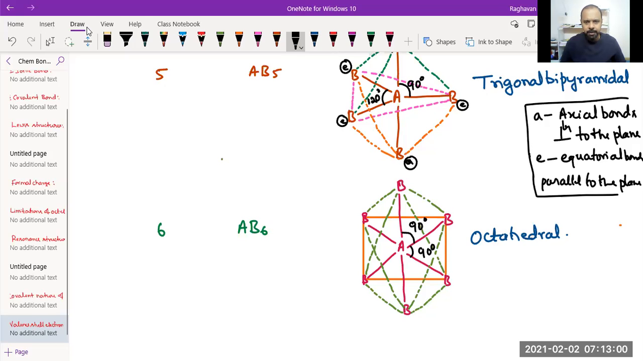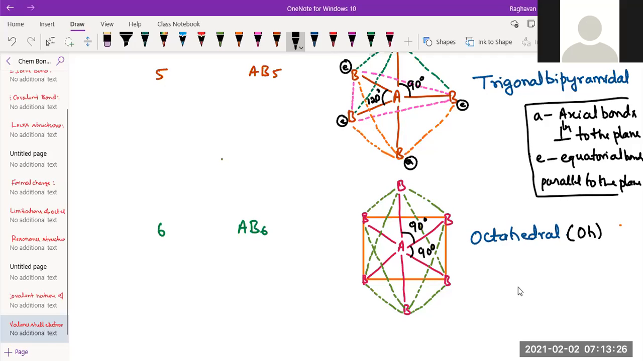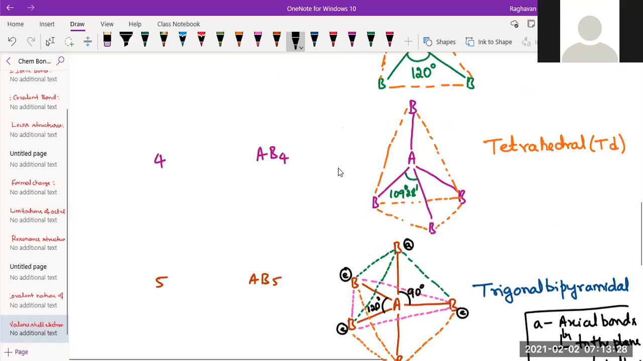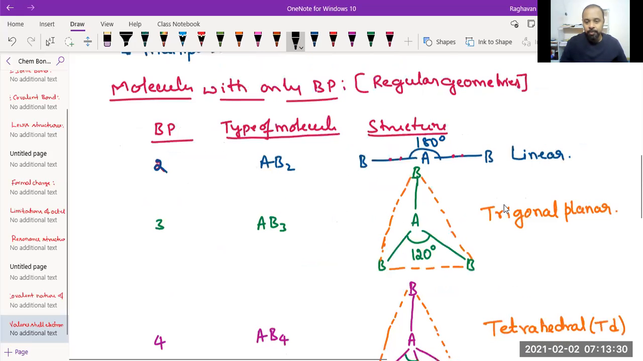Okay, fine. Are you all writing? Shall I proceed? This octahedral geometry name is abbreviated as OH. It is a standard symbol you can use: TD for tetrahedral, OH for octahedral. Shall I proceed now, students? Yes, sir. So this is about regular geometries.